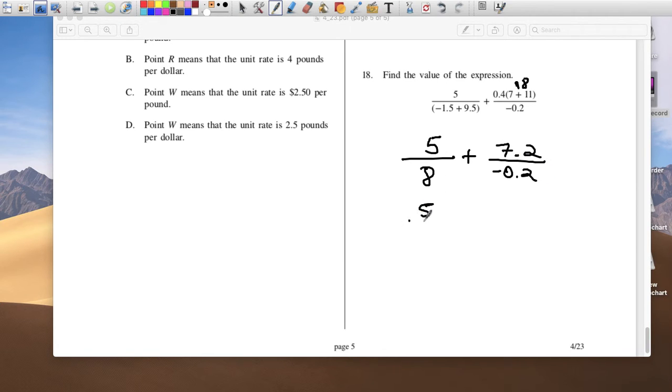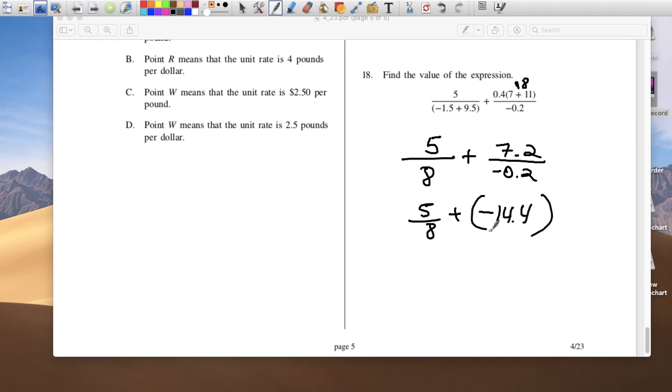So let's leave 5 over 8 like that for a second, and let's just divide 7.2 divided by negative 0.2, which should give you negative 14.4. And we can leave this in parentheses. Okay, it doesn't tell you how to leave it, so leave it as a fraction.